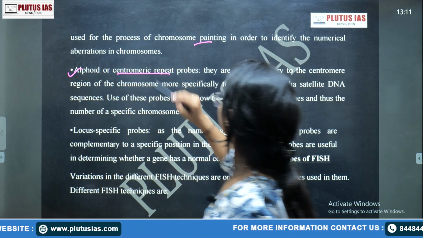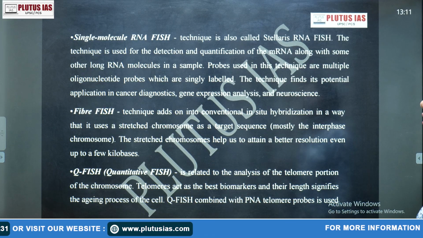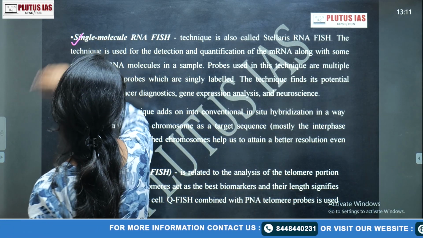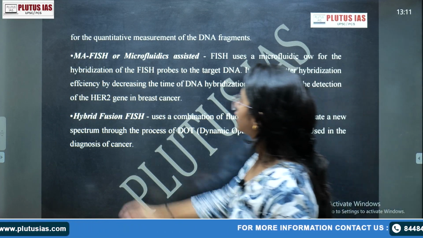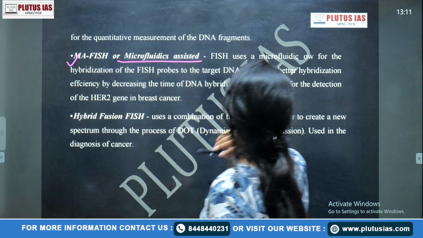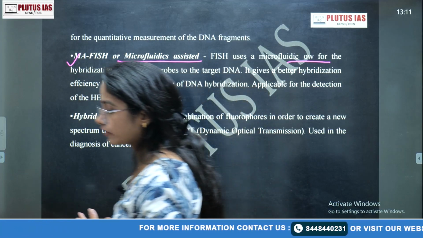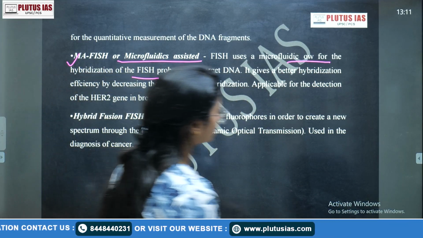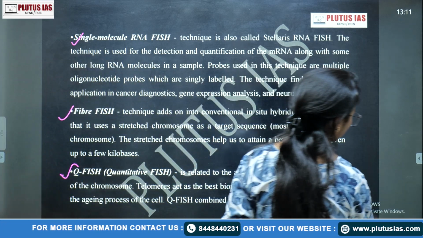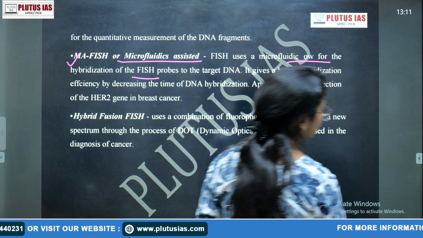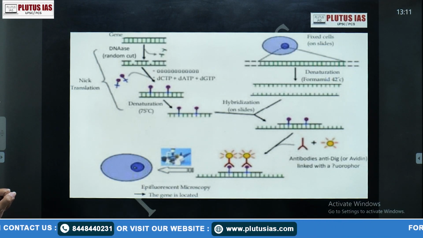Then alphoid or centromeric repeat probes. These are some specific probes, and I don't think we need to talk about them. Then the types of FISH: single molecule RNA FISH, fiber FISH, and Q-FISH, that is quantitative FISH. You need to write all of this. Then MA-FISH, the microfluidics-assisted FISH, which uses a microfluidic device for hybridization. These different types of FISH depend on the target material and also on the different types of probes.